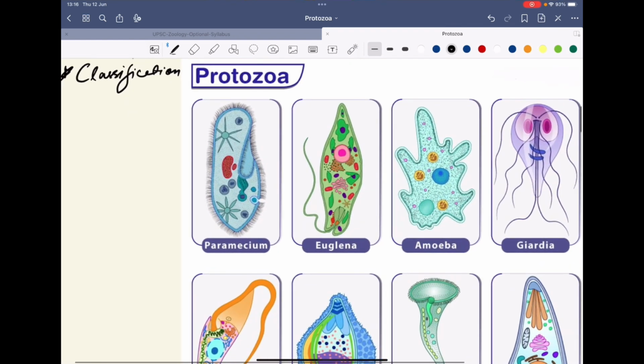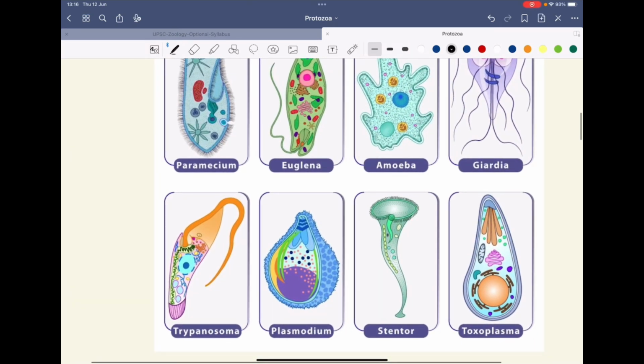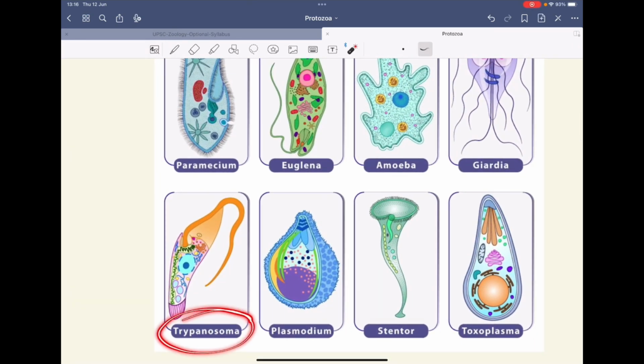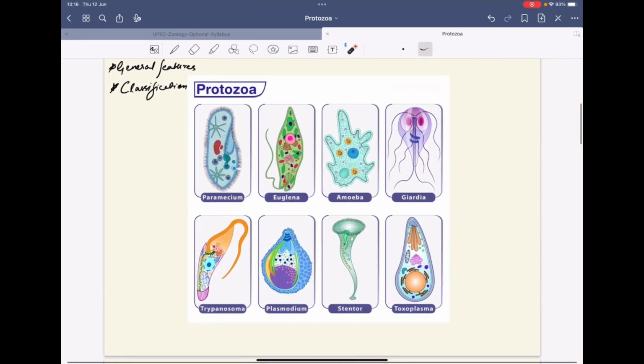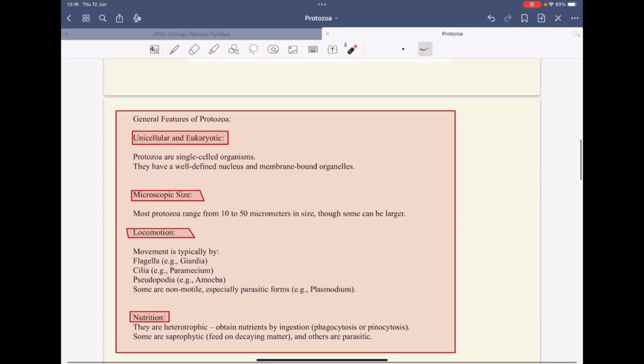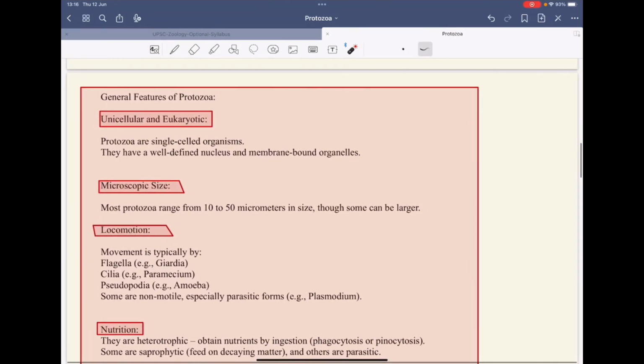You must have heard about Paramecium, Euglena, amoeba, Giardia, Trypanosoma, Plasmodium, Toxoplasma. So these are different types of protozoa. Discussing the general features of protozoa, these are unicellular and these are eukaryotic.